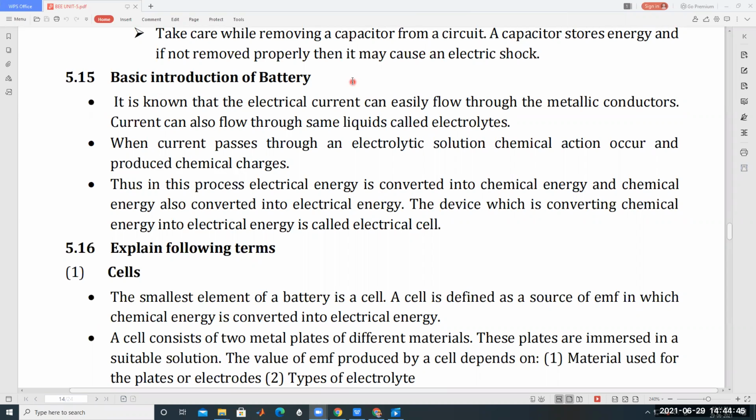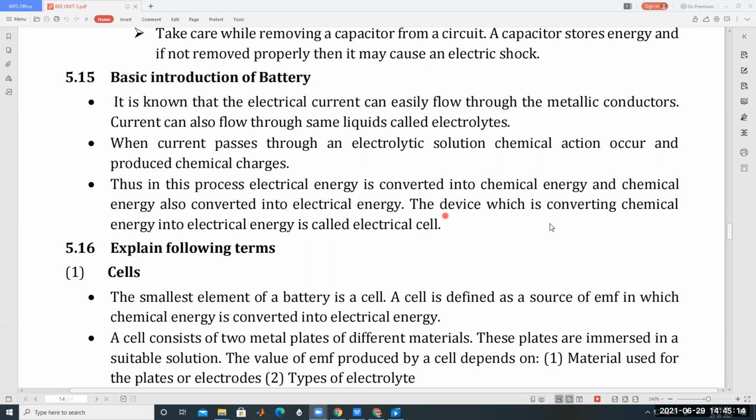When current passes through the electrolyte solution, chemical action occurs and produces chemical changes. Thus, in this process, electrical energy is converted into chemical energy. The principle of a battery is that electrical energy is converted into chemical energy, and chemical energy is converted into electrical energy. This device, which converts chemical energy into electrical energy, is called an electrical cell.